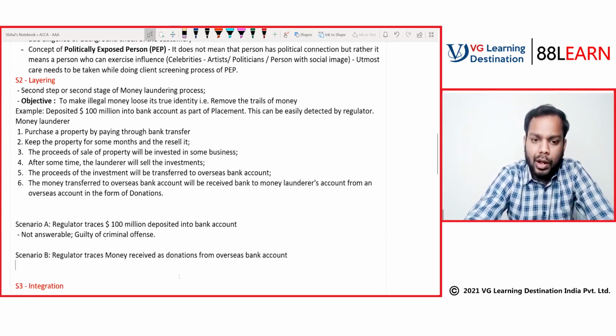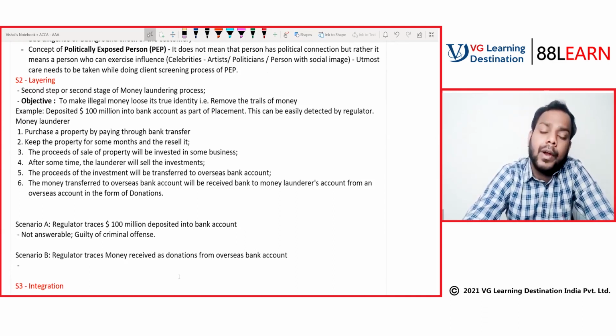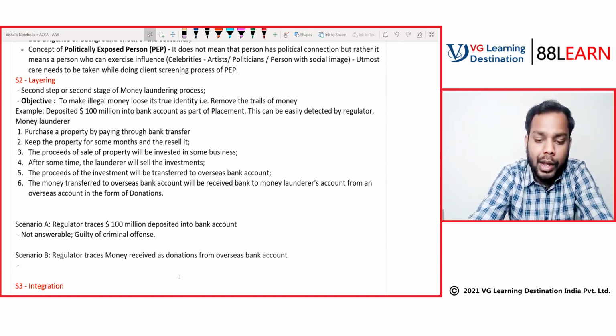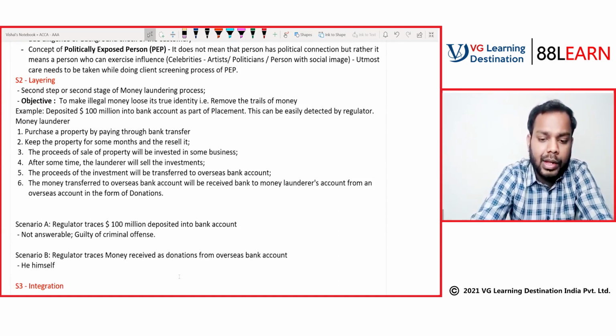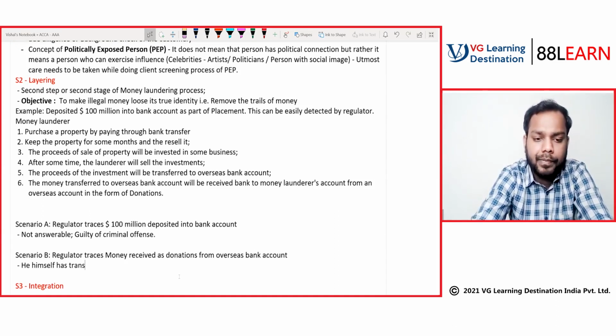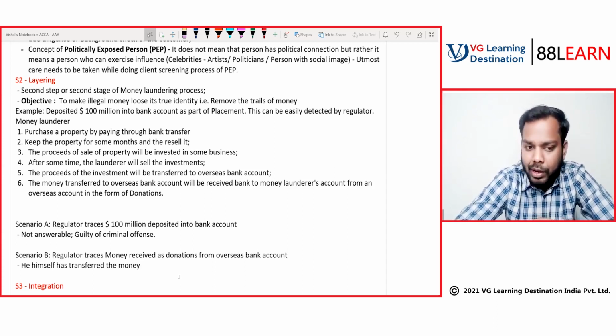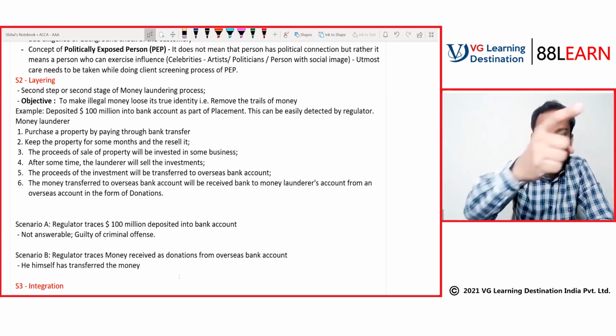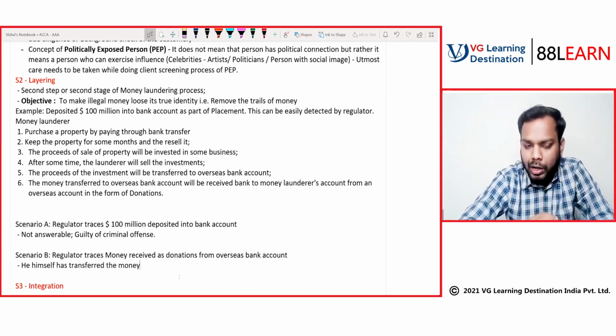Now the regulator will go and see from where that overseas bank account got the money. The regulator finds that he himself has transferred the money. Now the regulator becomes suspicious. Why are you transferring the money to an overseas bank account and then receiving it as a donation?